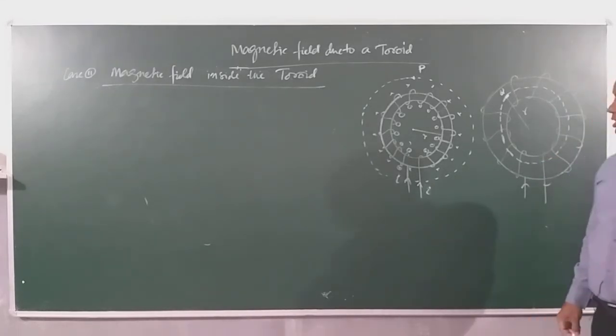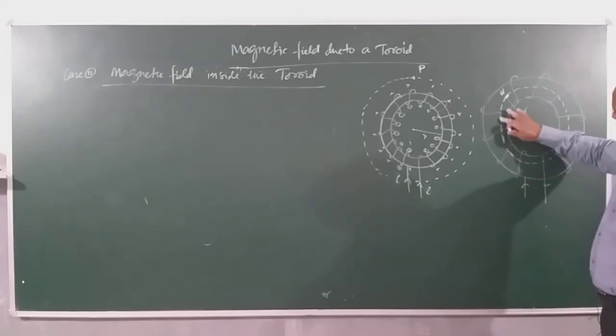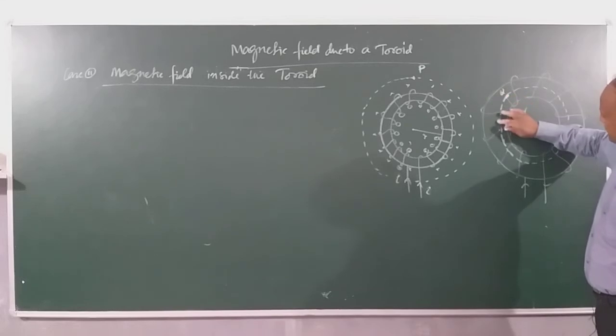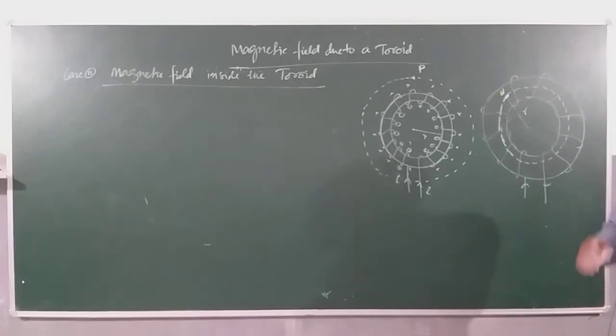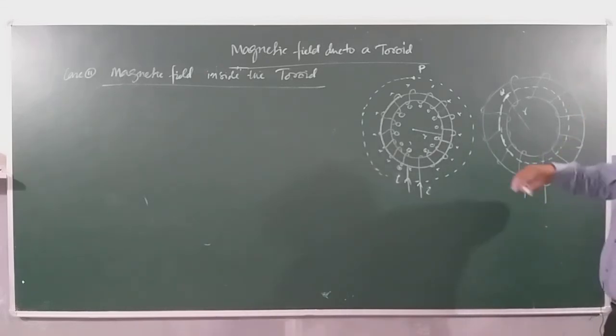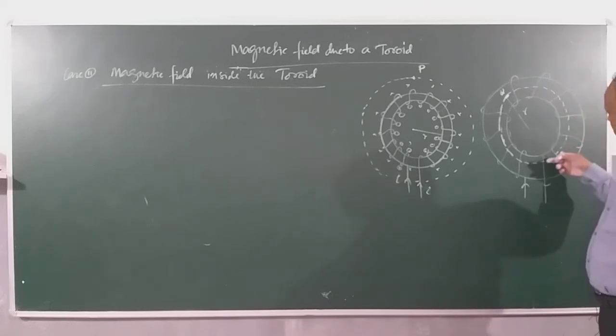Now, when I look at this Amperian loop, it becomes very interesting because I have to see the threading currents which are enclosed within the Amperian loop. So this dotted circle becomes your Amperian loop.